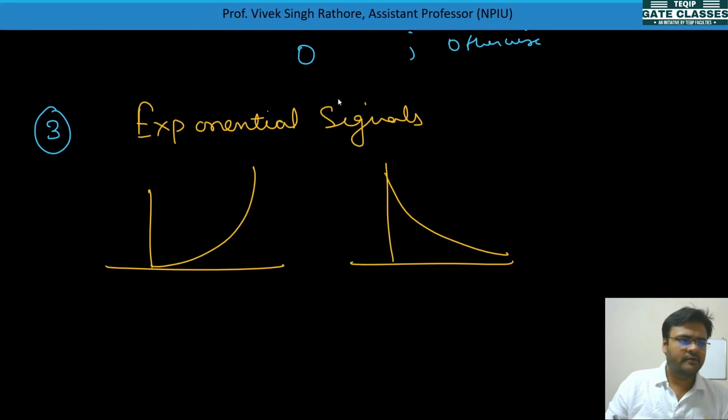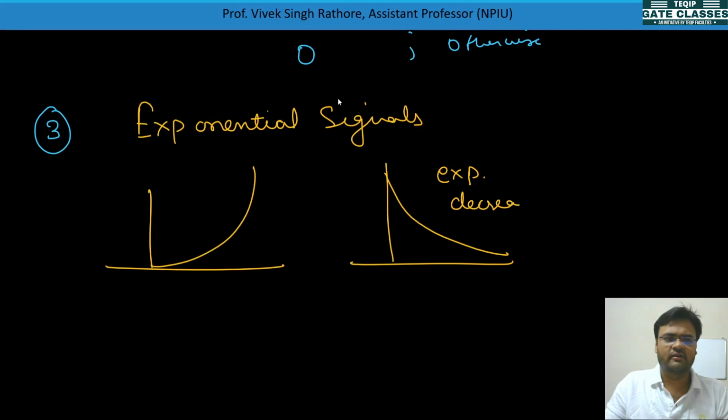These are all exponential signals, but one is rising and one is decaying. This is called an exponentially decreasing signal, and this is an exponentially increasing signal.